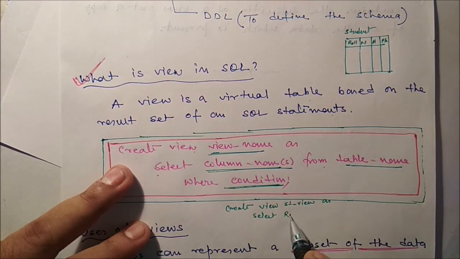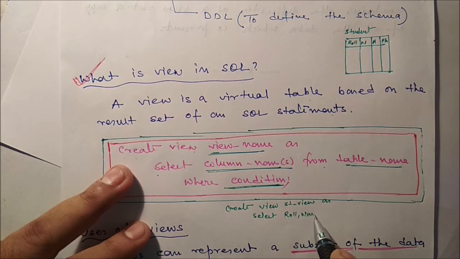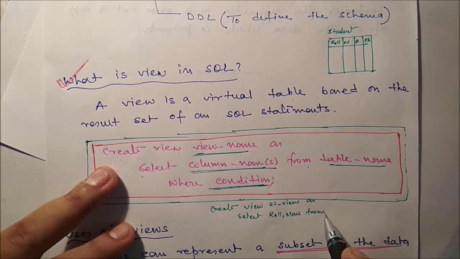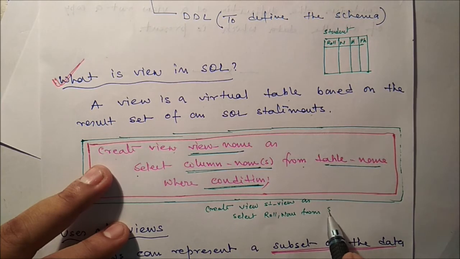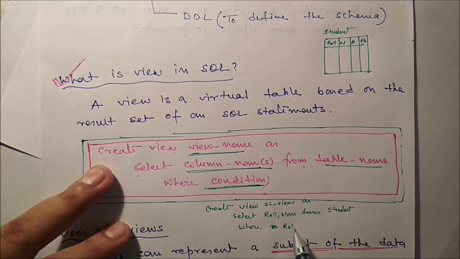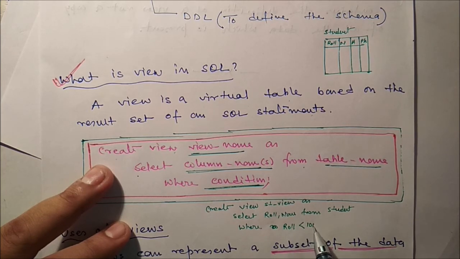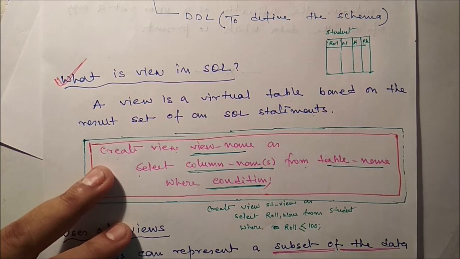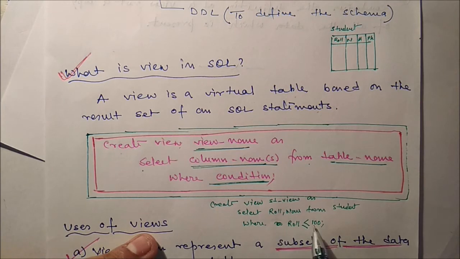Suppose we need roll number and name only, from the student table. Where we can put one condition, say roll number less than 100. This is nothing but the condition.